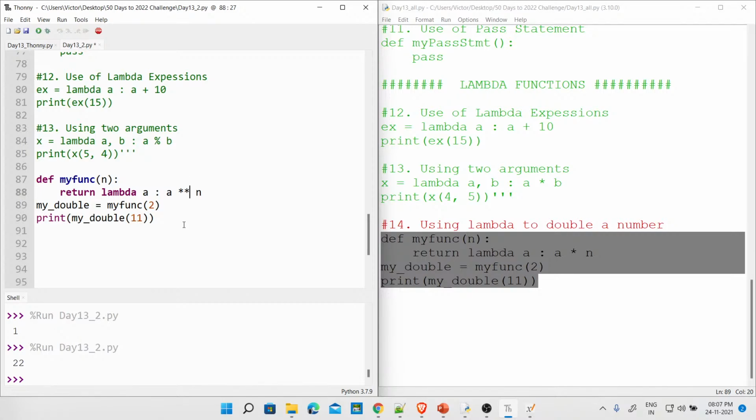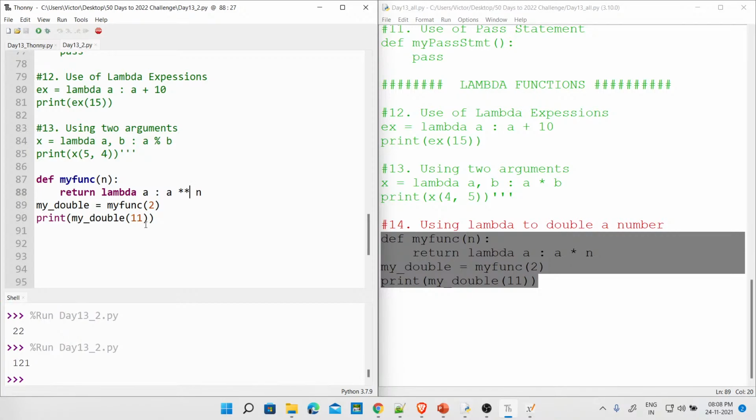2 raised to power 11 or 11 raised to power 2? 2 raised to power 10 is 1024. 2 raised to power 11 is 2048. Okay, so 11 raised to power 2 is 121. So my question is, will this give us 2 raised to power 11 or 11 raised to power 2?